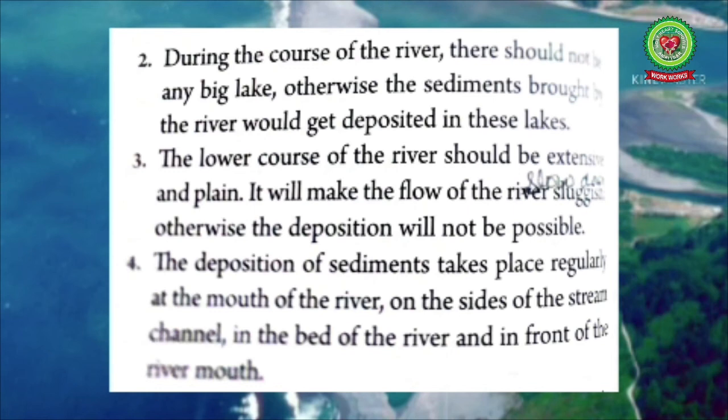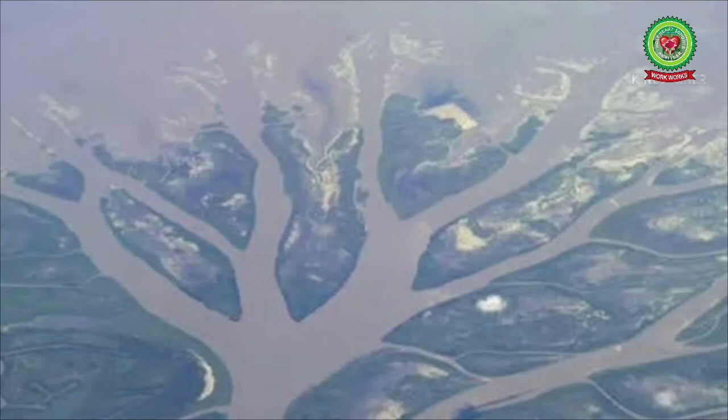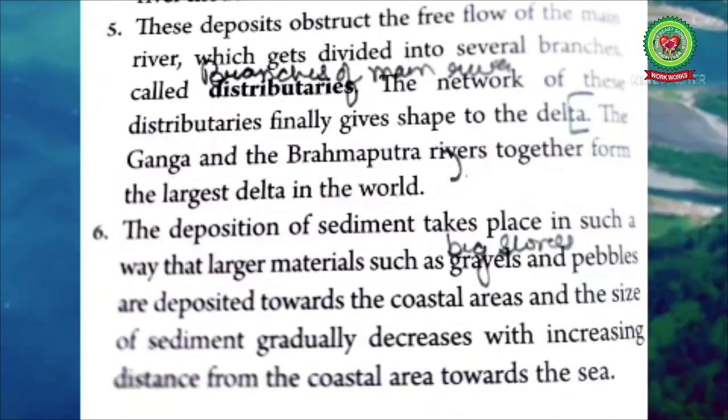The deposition of sediments takes place regularly at the mouth of the river, on the sides of the stream channels, in the bed of the river and in the front of the river mouth. These deposits obstruct the free flow of the main river, which gets divided into several branches called distributaries. A distributary is a stream that is branched off and flows away from the main stream channel. The network of these distributaries finally gives shape to the deltas. The Ganga and Brahmaputra rivers together form the largest delta of the world, and it is known as the Sundarbans Delta.